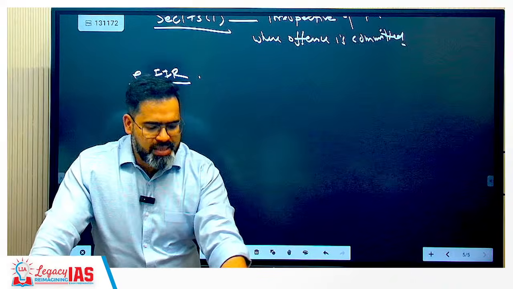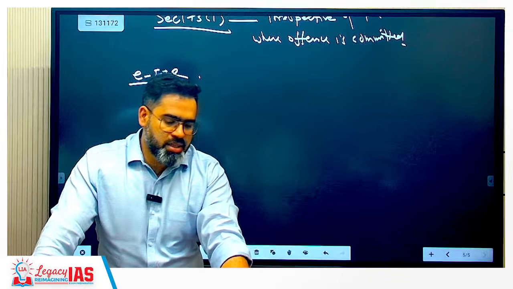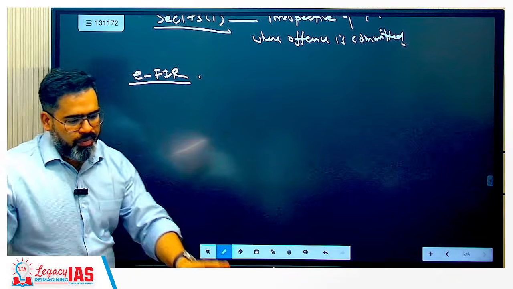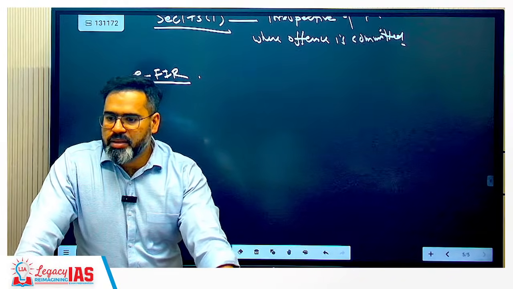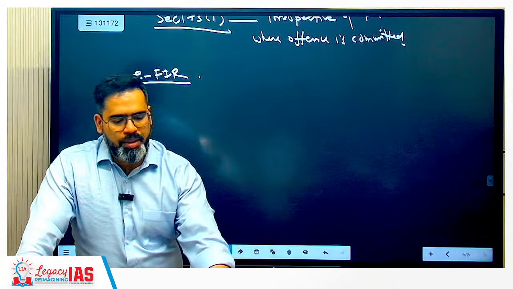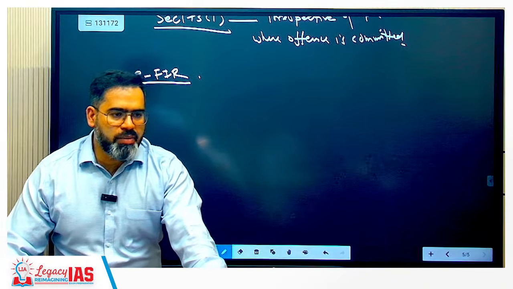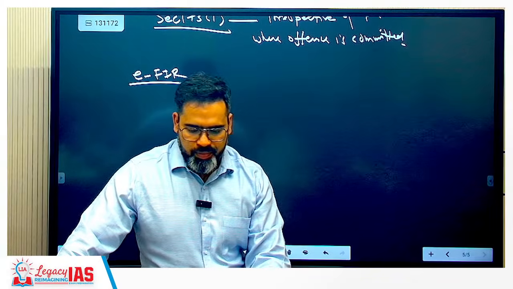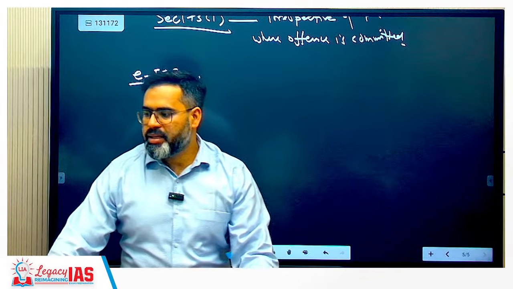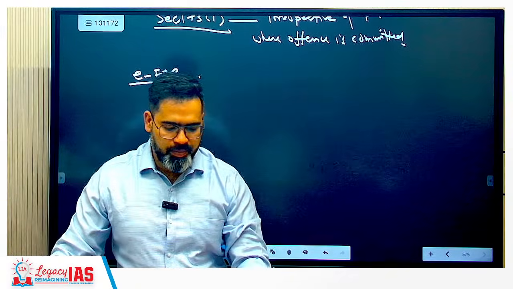EFIR, electronic FIR, allows a person to report a cognizable offense electronically rather than physically visiting a police station.